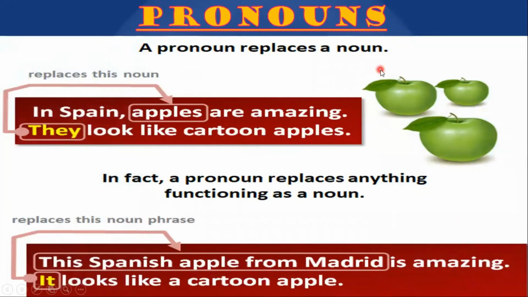A pronoun replaces a noun. In Spain, apples are amazing. They look like cartoon apples. They is a pronoun because it replaces apples. In fact, a pronoun replaces anything functioning as a noun. This Spanish apple from Madrid is a noun phrase, and it is replaced by it in the next sentence, and it is a pronoun.